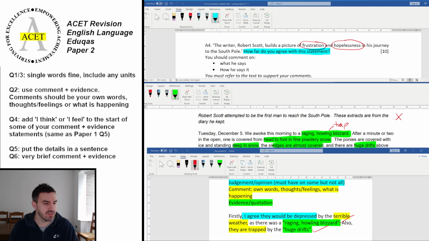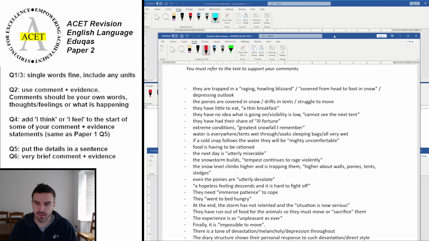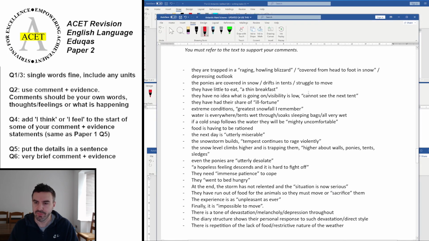Okay, if you've managed to do that, then there are a huge number of possible answers, as I said before. Here they all are. So, we've got they are trapped in a raging, howling blizzard, the one I did in the answer, covered from head to foot in snow. The ponies are covered in snow, the drifts are dense, they struggle to move. They have a thin breakfast, so they don't get much to eat, because obviously they've got to carry all their food with them on this expedition. They cannot see the next tent, so visibility is low.